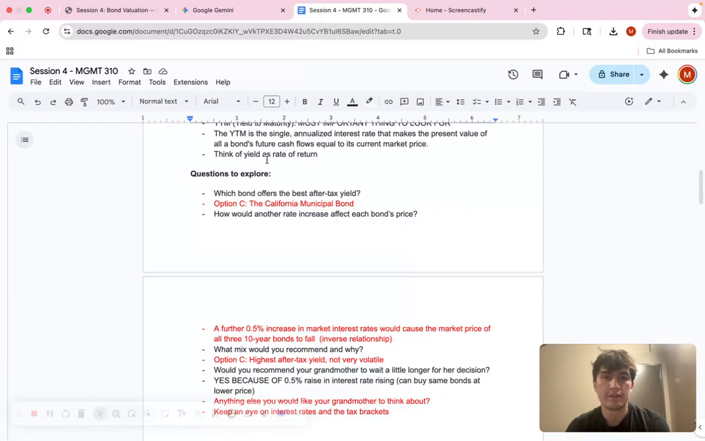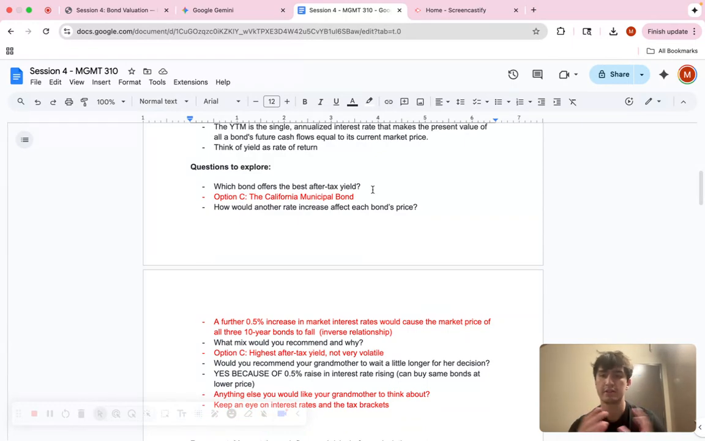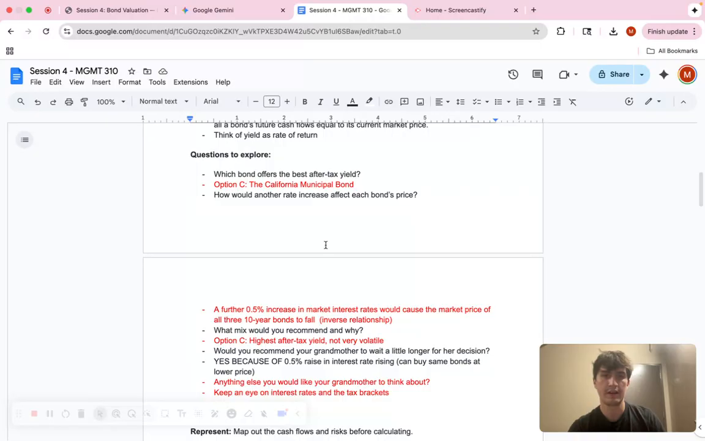And then the yield to maturity, this is just telling us that it makes the present value of all the bond's future cash flows equal to the current price. So it's the time value of money type thing, and it works with that. And then the yield is just the rate of return, so how much you're getting back from your investment.